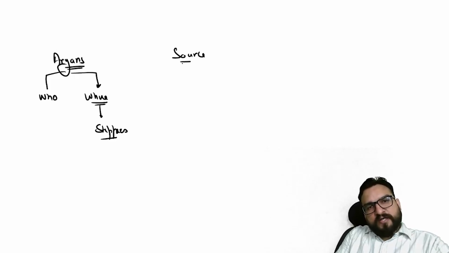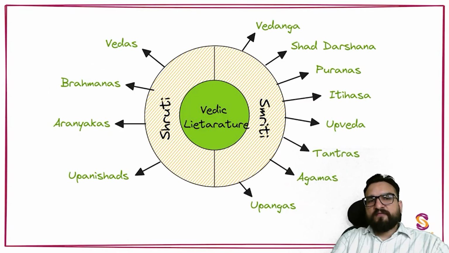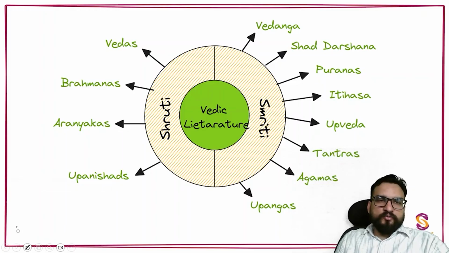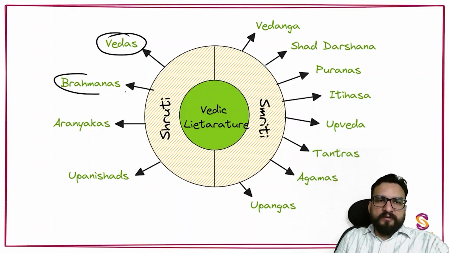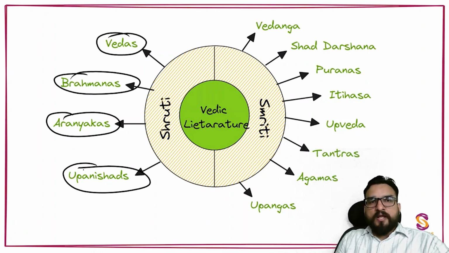And in the source part, I told you the most important thing was literature, and the literature we are going to understand is the Vedic literature, right? In the last class, I told you about the Vedas, the Brahmanas, the Aranyakas, and the Upanishads. In today's class, I will focus upon the Puranas and a few more things.